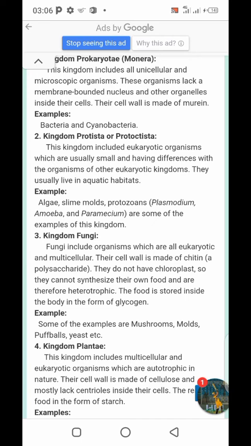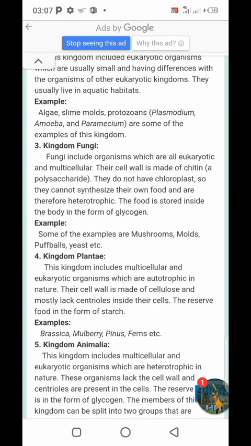Kingdom protista. This kingdom includes eukaryotic organisms. Eukaryotic simply means those which have a proper nucleus. They are usually small and have differences from the organisms of other eukaryotic kingdoms. They usually live in aquatic habitats, meaning they live in water. Examples: algae, slime molds, protozoa, amoeba, and paramecium are some of the examples of this kingdom.